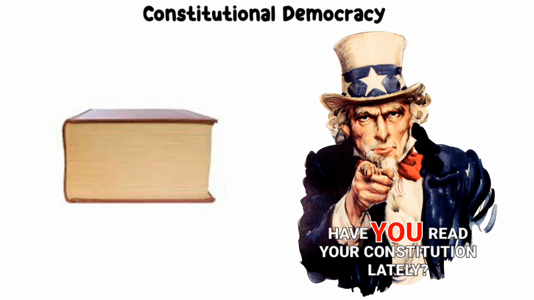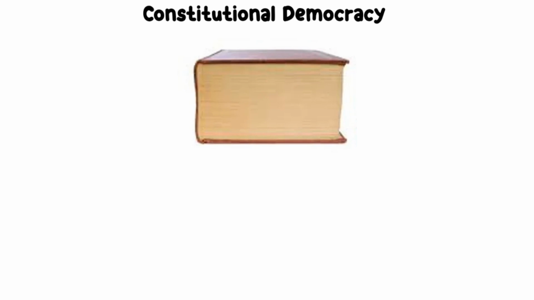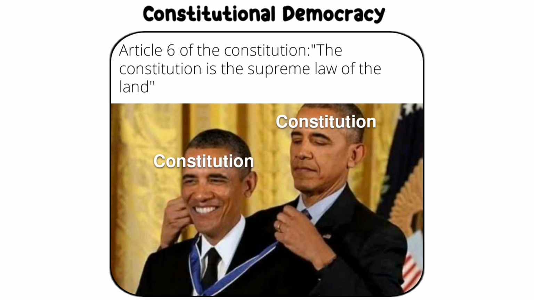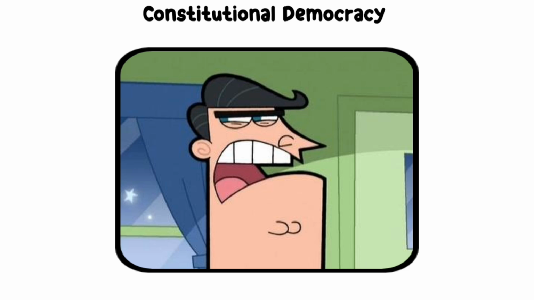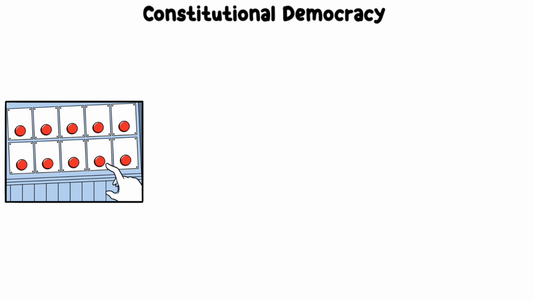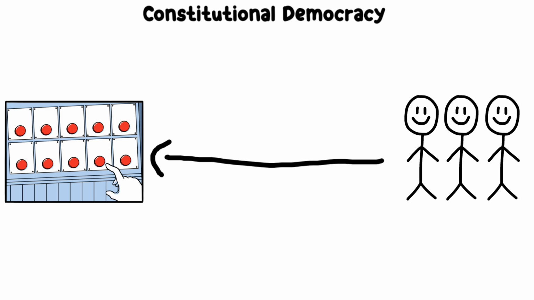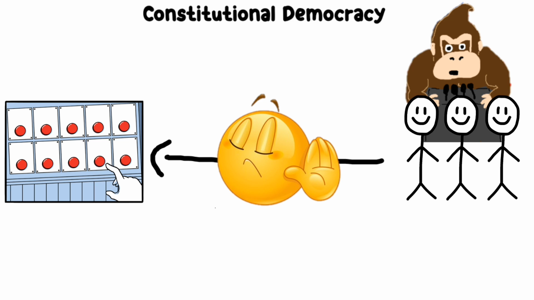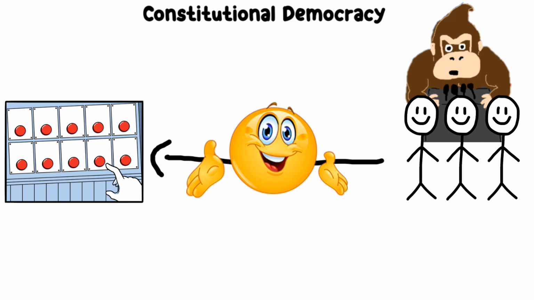Constitutional democracy. A constitutional democracy operates under a constitution, a set of rules that defines how the government works and protects people's rights. The Constitution is the highest authority, ensuring that no one, not even government officials, has unchecked power. Decisions can be made directly by the people or by their representatives, but everything must follow the rules set by the Constitution to safeguard fairness and individual freedoms.